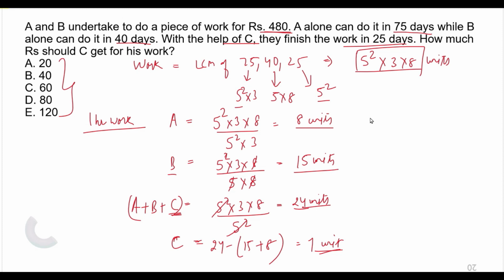So C should get 1 upon total work, which is 24. So C is doing 1 by 24th of work, so he will get 1 by 24th of payment also. So this is equal to 20. So he will get 20 rupees only. A is the right answer for this.